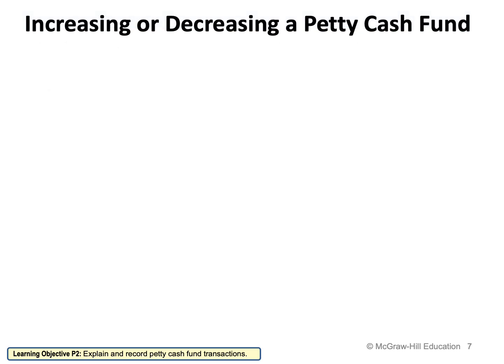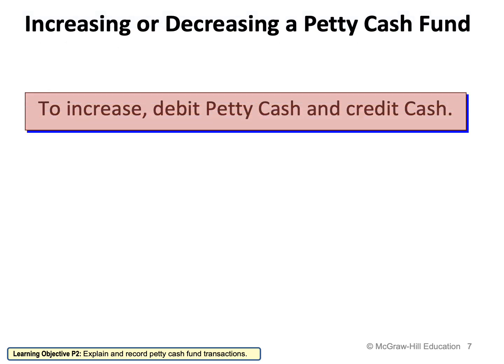Increasing or decreasing a petty cash fund. Now, let's say the company decided to increase their petty cash. How are you going to record the increase in a journal entry? Let's say that now we have 75 petty cash, and I want to increase it to 100. How am I going to increase 75 to 100? It means that I'm going to add 25.